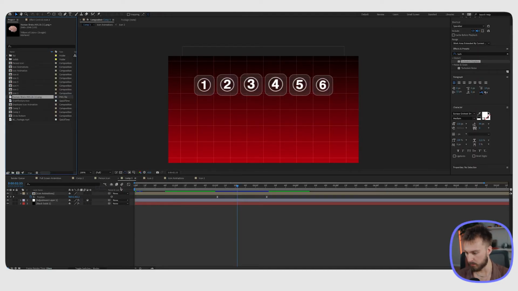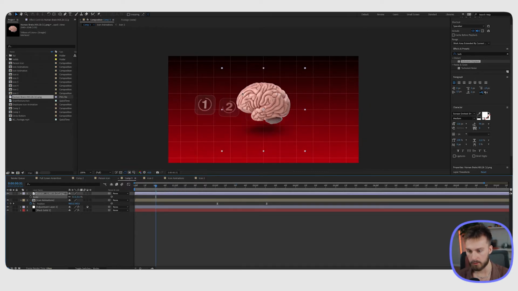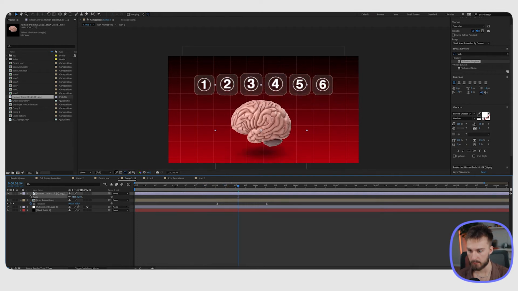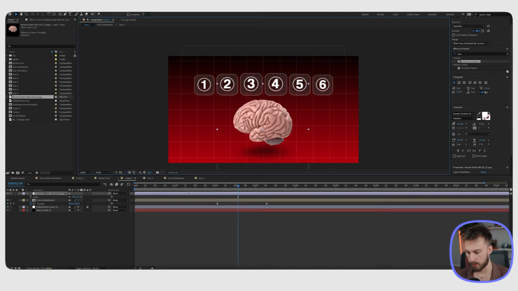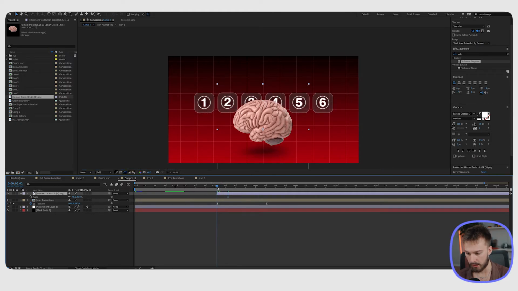So now that I have this brain asset, I'm going to drag it onto our project timeline here. First thing I'm going to do is scale it down, probably right about there. I want to see when everything kind of pops up. Scale it up just a tad bit more. Make sure it's in the middle. So this is right around the area, right when this starts to come up, I want the brain to come up. So I'm going to drag my layer to the right here, make sure it's in line with this keyframe. So that's when it starts moving up.